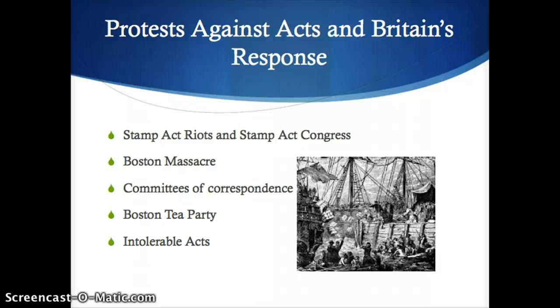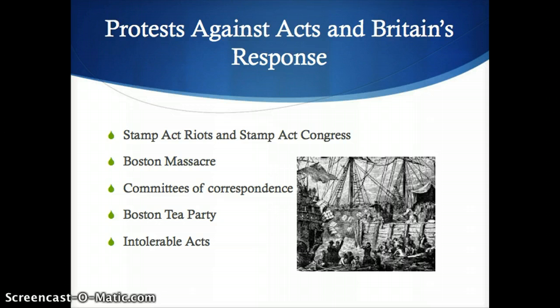These committees started in Boston. By the end of 1773, all but 3 colonies had them. These committees enumerated the rights of the colonies. The Boston Tea Party is possibly the most famous example of the colony's resistance to British authority.